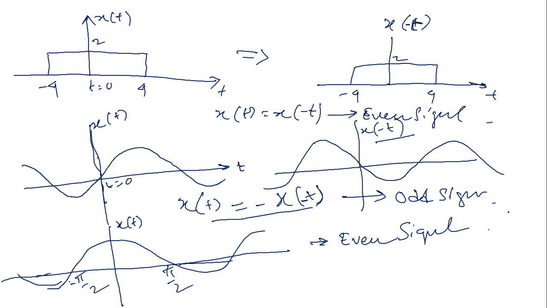Next I can show another type of example, different kinds of signals. If they give you x of t equals t square, say I am giving some examples of even and odd signals.